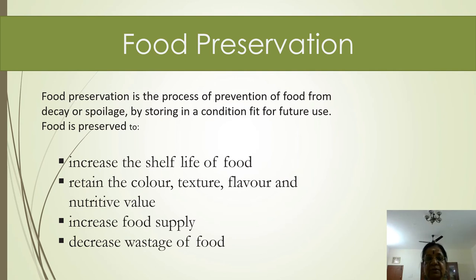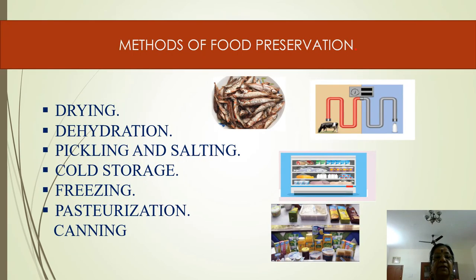Retain the color, you know. Texture means the consistency, you know. Flavor means taste, aroma, smell. It should not disturb the nutritive value. So food preservation is done for that. Now, methods of food preservation. Some are in our book, and some that are not, I have added here. Methods of food preservation: first one, drying, dehydration, pickling and salting, cold storage, freezing, pasteurization and canning.